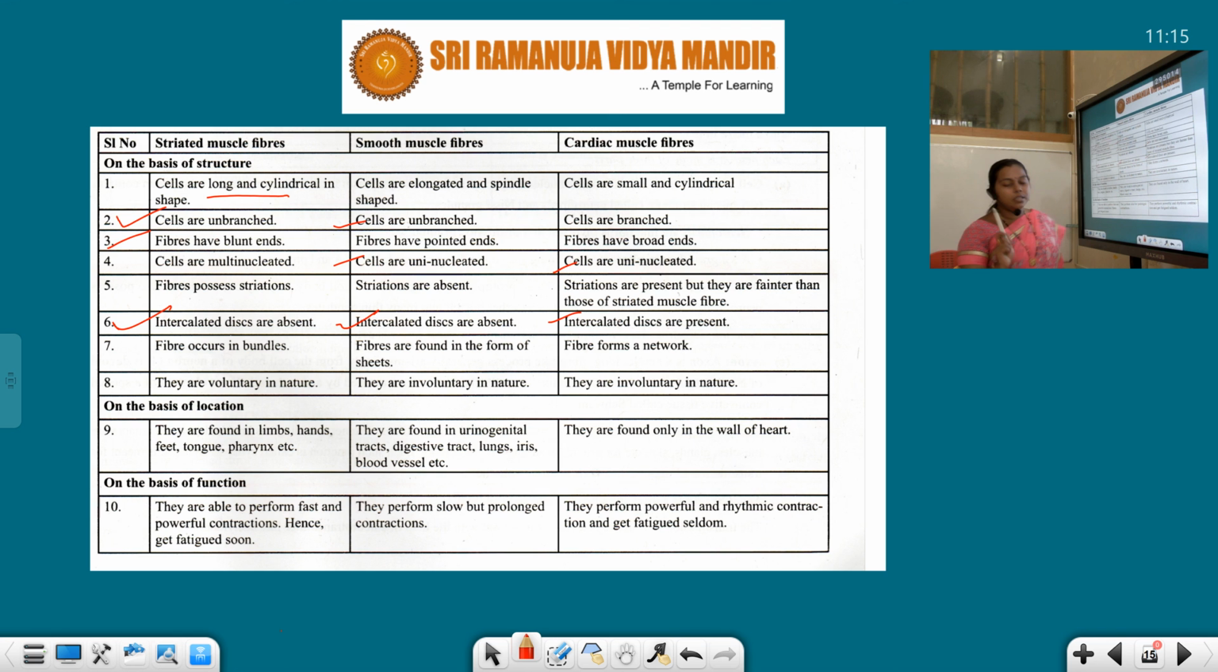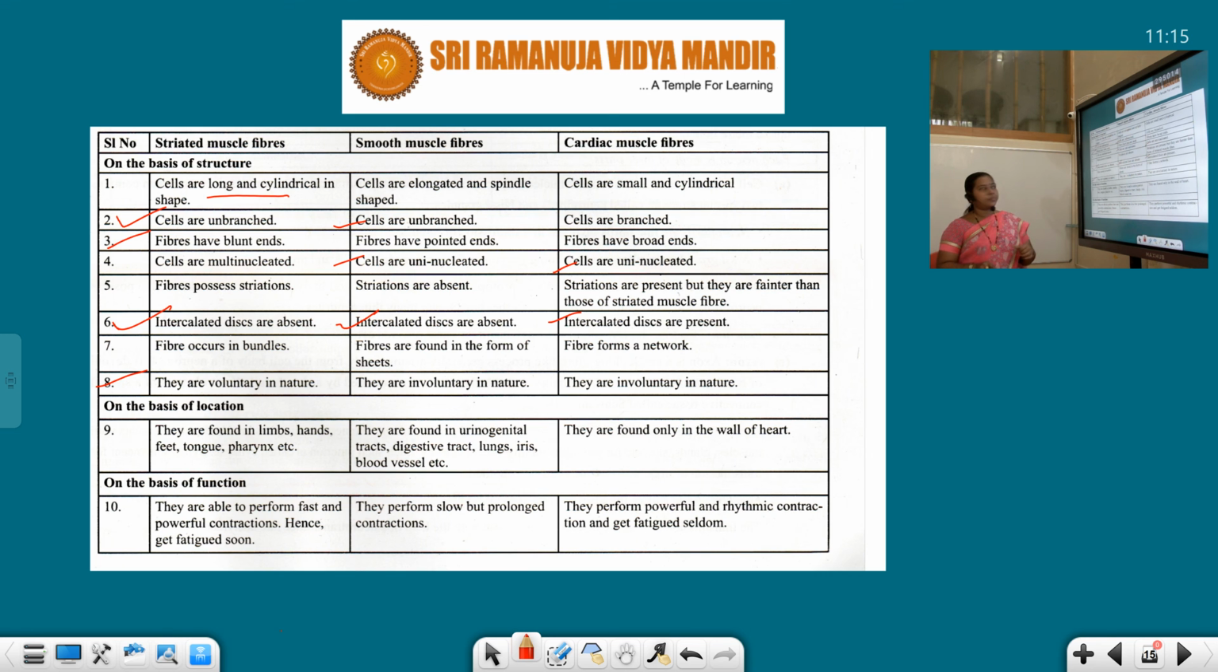The presence of intercalated discs is a very unique feature possessed by our cardiac muscles. And the seventh point, fibers occur in bundles. Fibers are found in the form of sheets. Fibers form a network. Very important point. Here in the form of bundles, in the middle in the form of sheets, and in the last in the form of a network-like structure. So all these are the structural differences we are discussing. Okay, next, they are voluntary in nature, involuntary, and the last one is also involuntary.